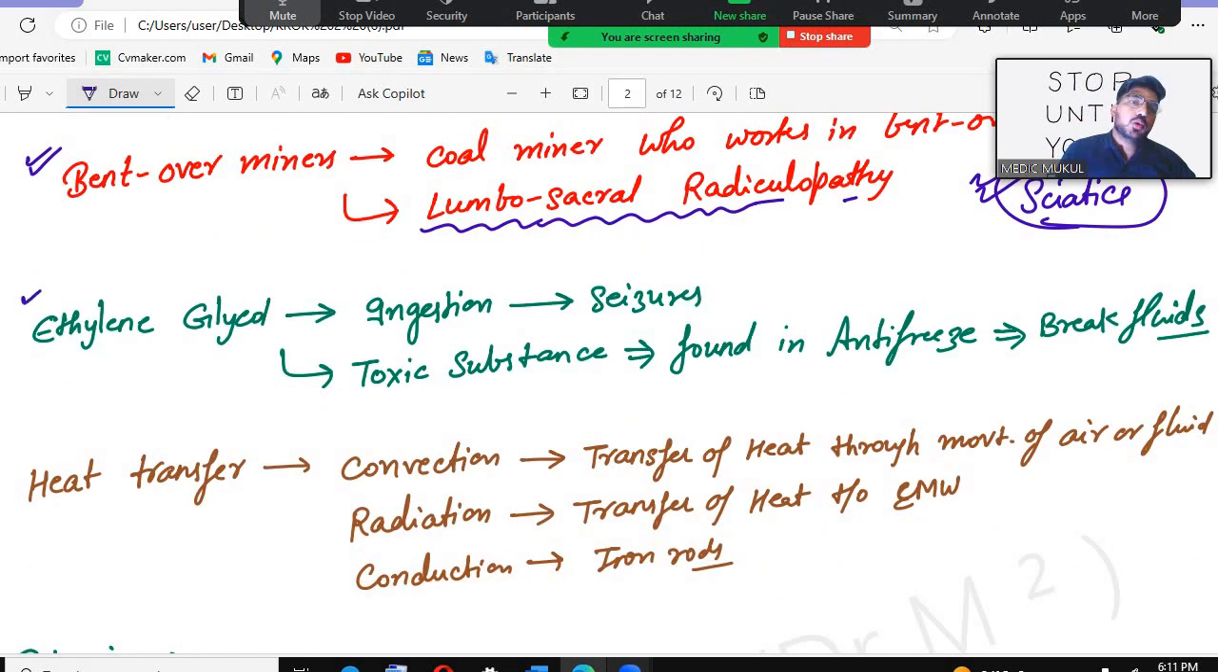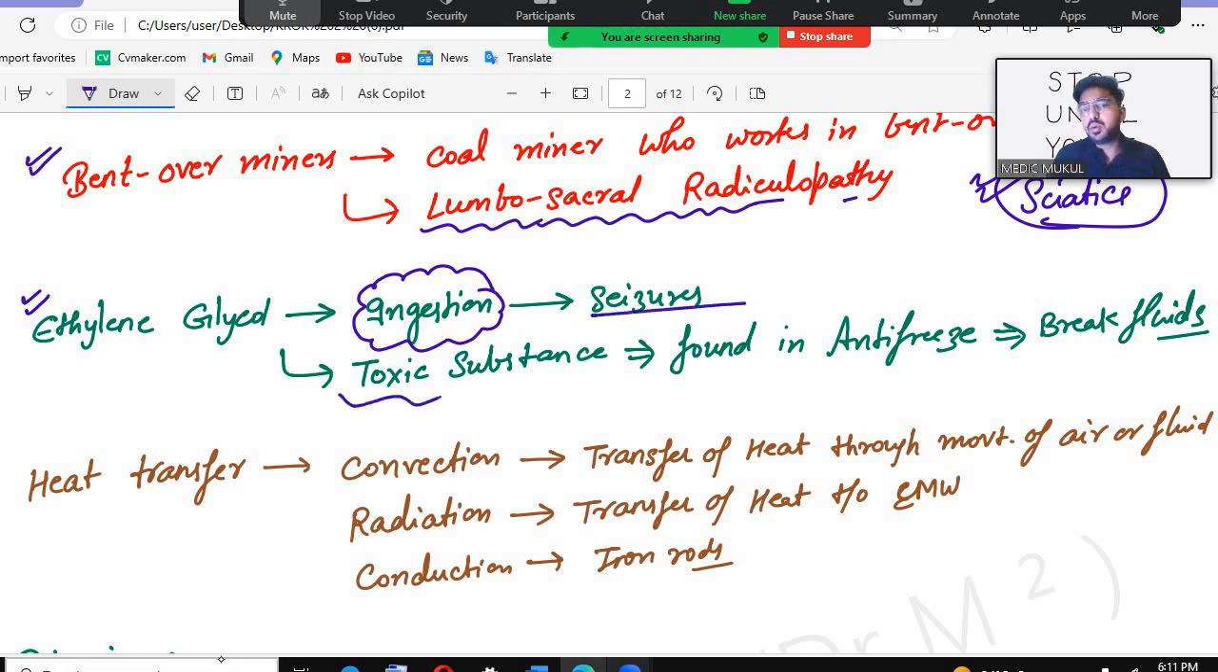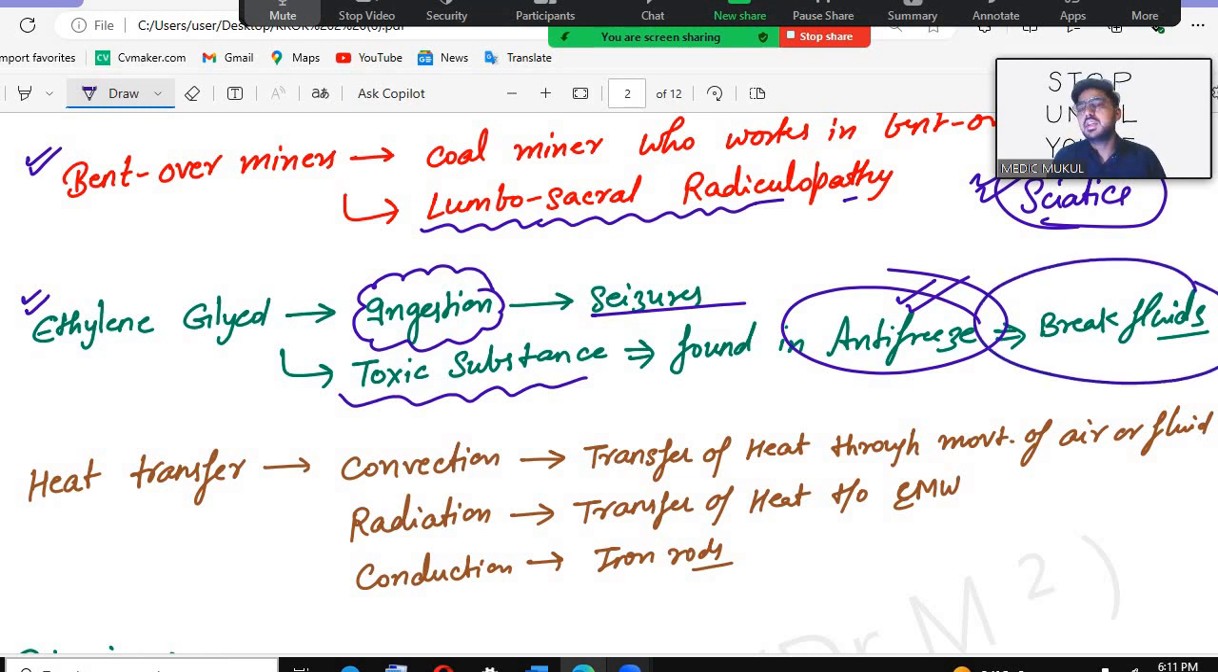After that, there is one more, ethylene glycol. When a person ingests ethylene glycol, let's suppose I ingest it, I will have seizures. Ethylene glycol is a toxic substance that has a neurological effect that leads to seizures. Where is this toxic substance found? In antifreeze. It is used in antifreeze conditions and in brake fluids.